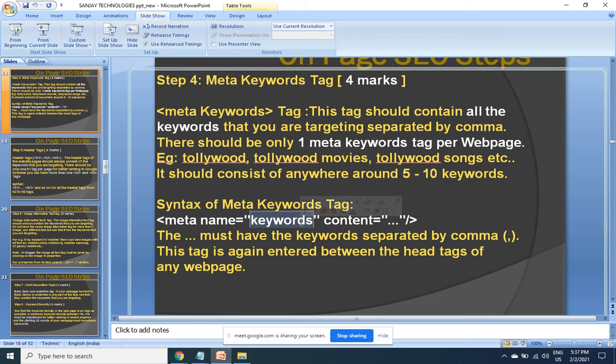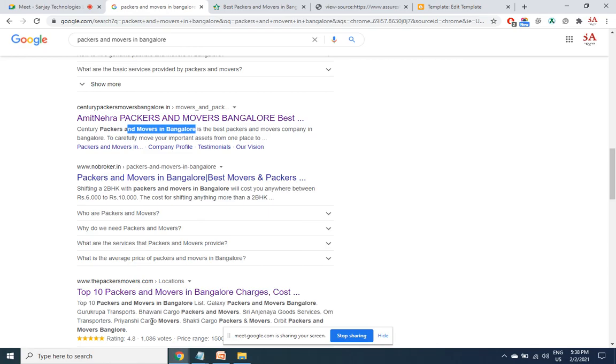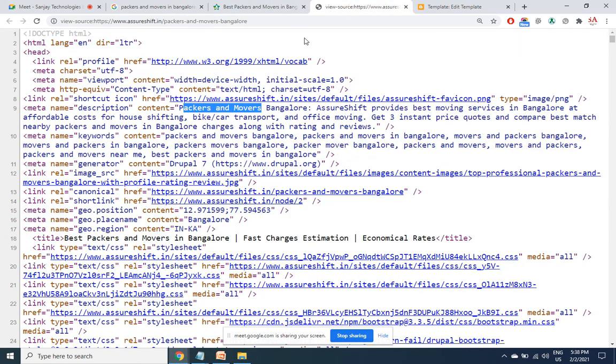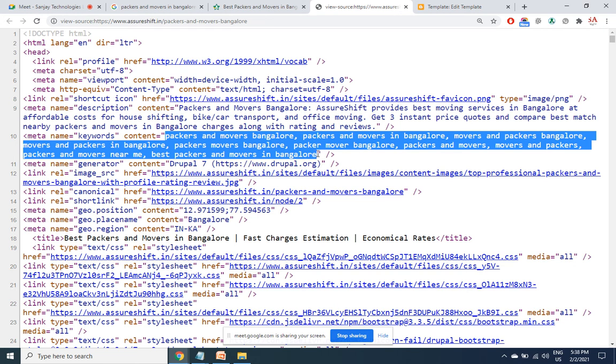Do not exceed more than 20 keywords. Your keyword may be a single word or multiple words. So whatever it is, enter it, comma. Enter it, comma. Example. This is a meta keywords tag. He has put so many keywords. So whatever topics you are doing SEO for on that particular page, we enter all of that within the double quotes separated by commas.